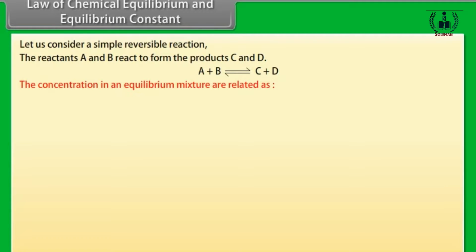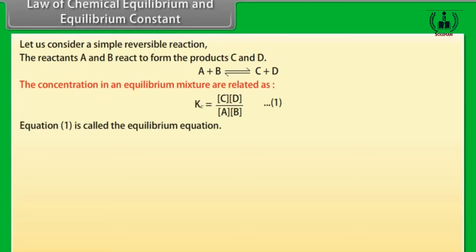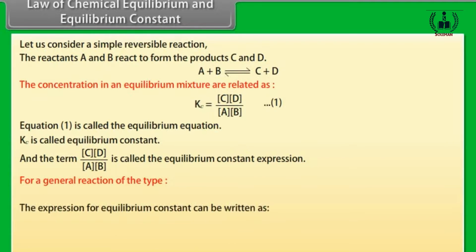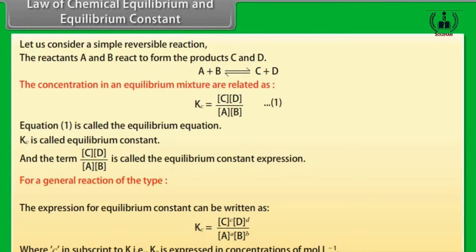The concentrations in an equilibrium mixture are related as: name it as equation 1. Equation 1 is called the equilibrium equation. Kc is called the equilibrium constant, and the term is called the equilibrium constant expression. For a general reaction of the type, the expression for equilibrium constant can be written as, where C is subscript to K. That is, Kc is expressed in concentration of mole per liter.